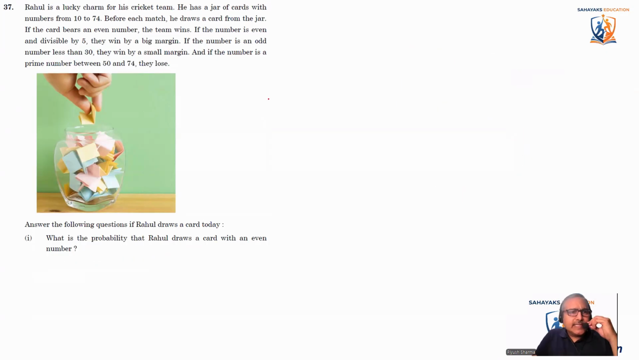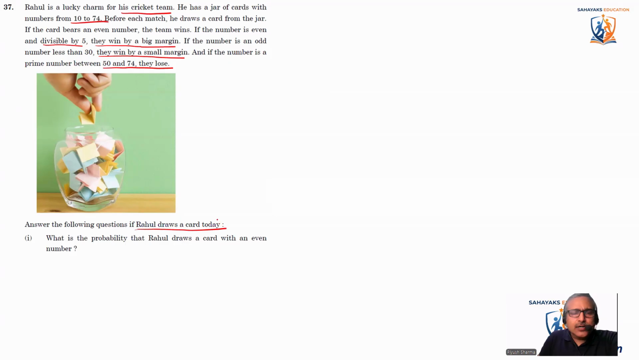Okay, so this question states that Rahul is a lucky charm for his cricket team. Rahul Dravid. He has a jar of cards with numbers 10 to 74. Before each match, he draws a card from the jar. If the card bears an even number, the team wins. If the number is even and divisible by 5, then they win by a big margin. If the number is an odd number less than 30, they win by a small margin. And if the number is a prime number between 50 and 74, they lose. Okay, answer the following questions.